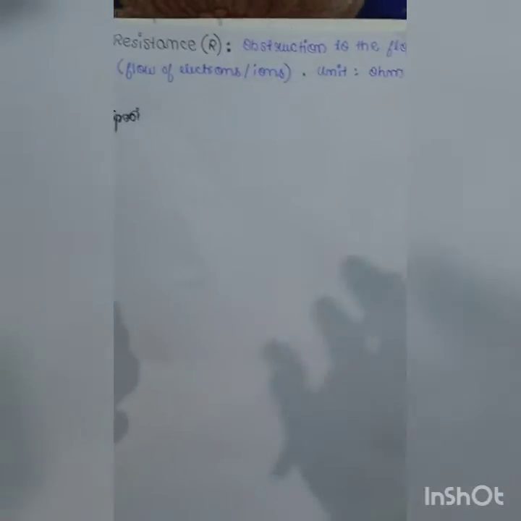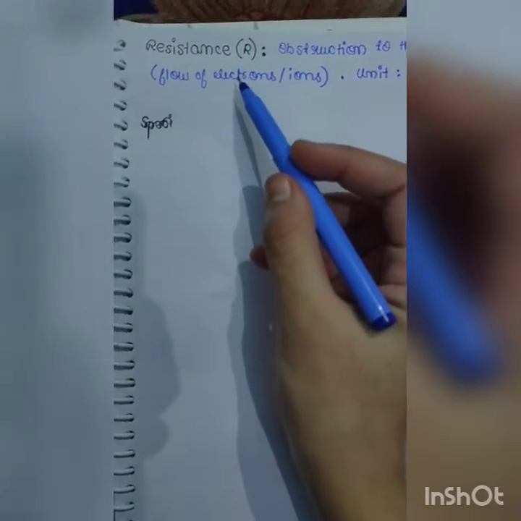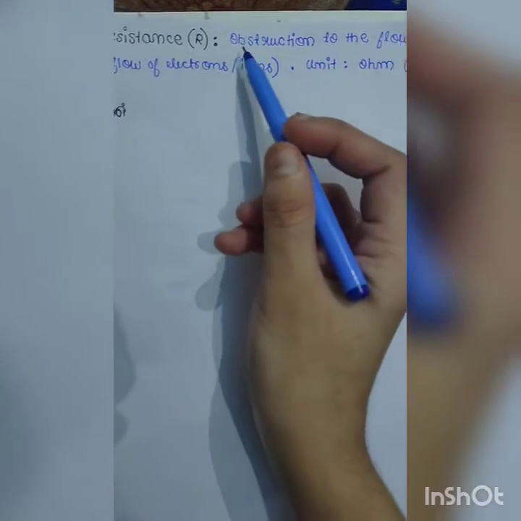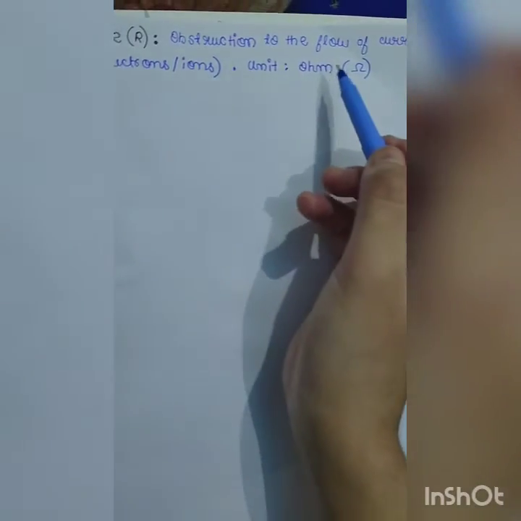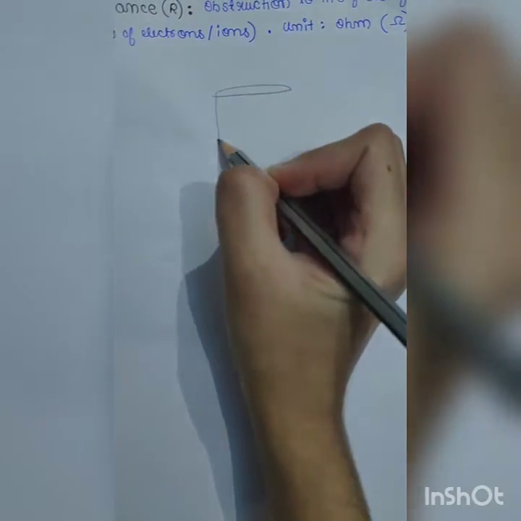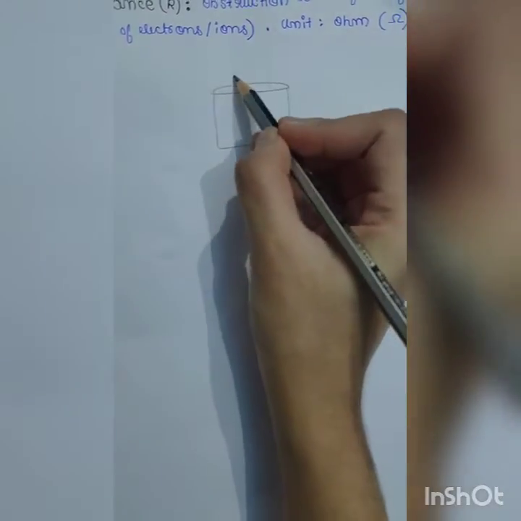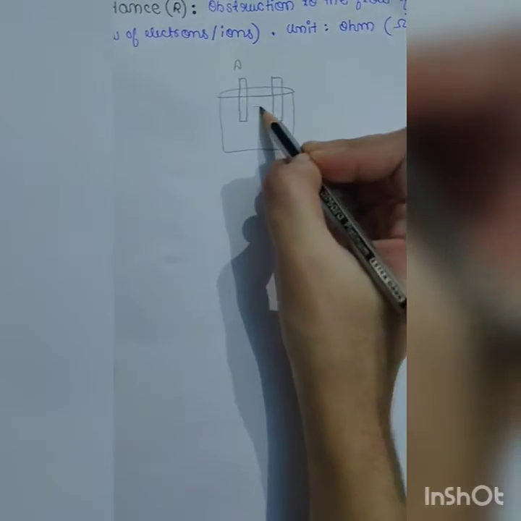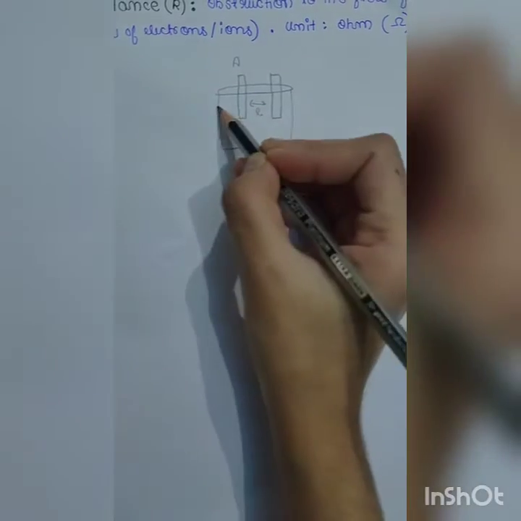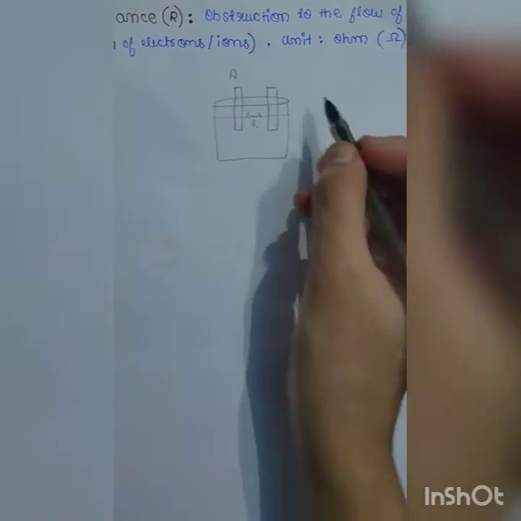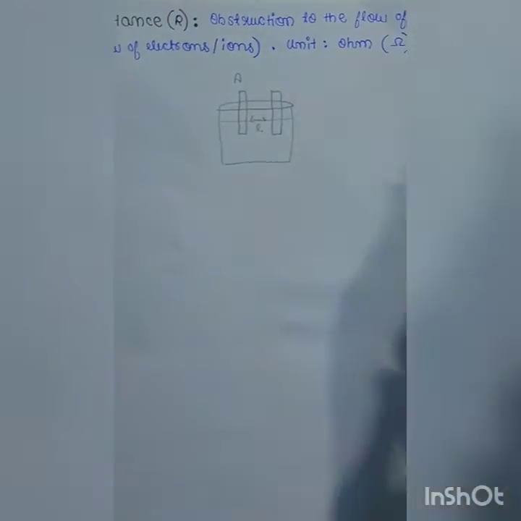Resistance is the obstruction to the flow of current. In case of metallic conductors, it is obstruction to the flow of electrons, and in case of electrolytic conductance, obstruction to the flow of ions. Its unit is ohm and its symbol is this. Now, if we are drawing a cell like this, an electrolytic cell where two electrodes have an area A and the distance between these two electrodes is L, dipped in a solution, we have area of cross section A and length L.